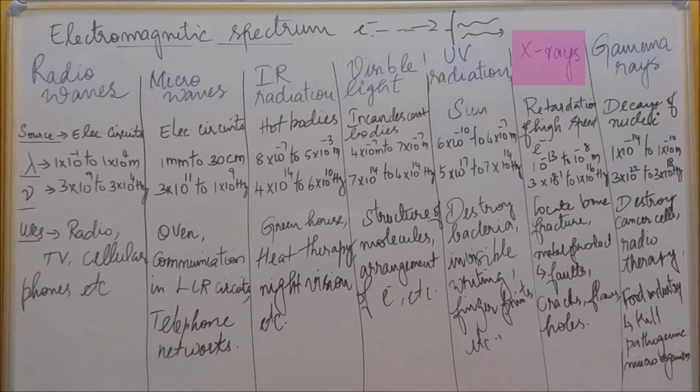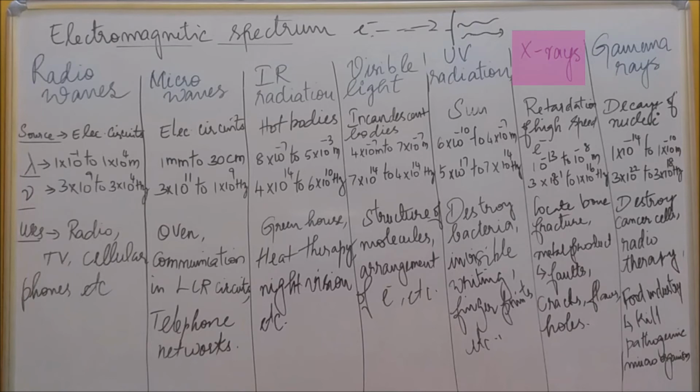So these X-rays are produced by retardation of high-speed electrons. That is nothing but when you consider a beam of electrons, it is going to strike the target. When the electrons hit the target, an invisible, highly penetrating radiation is produced.